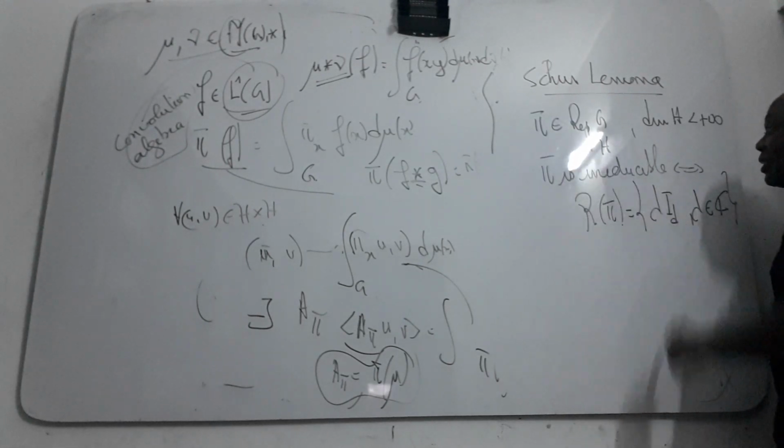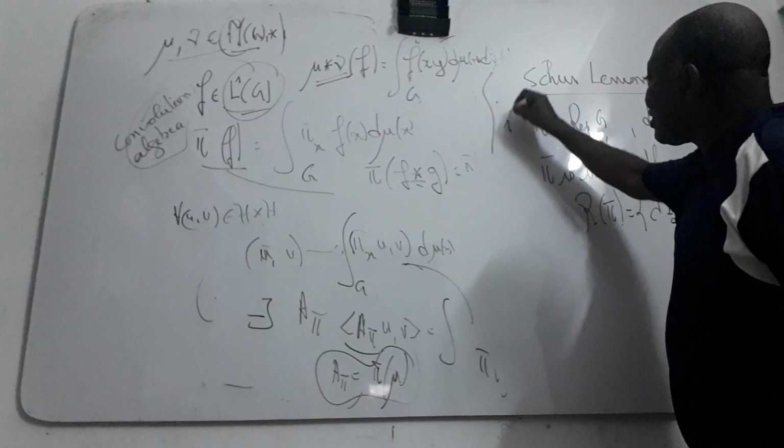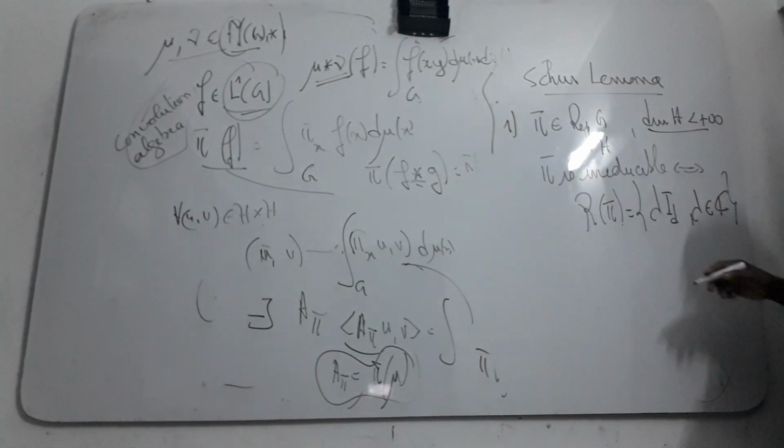This is not very easy. This is the first case where J is finite dimensional.